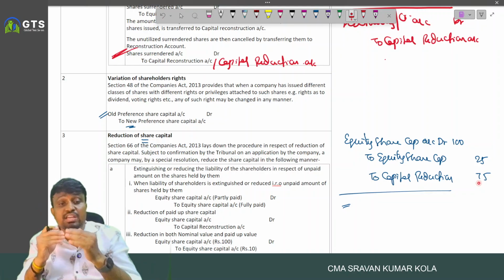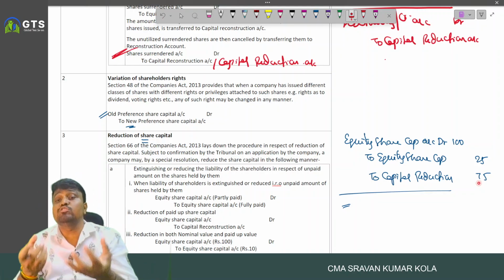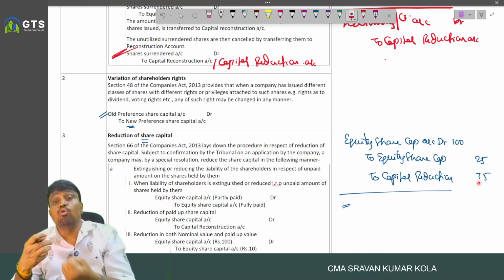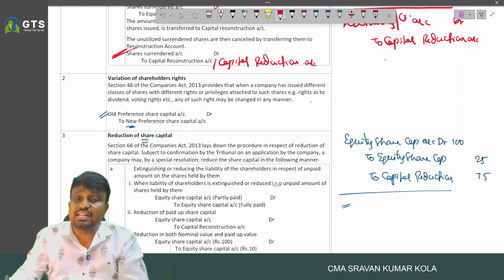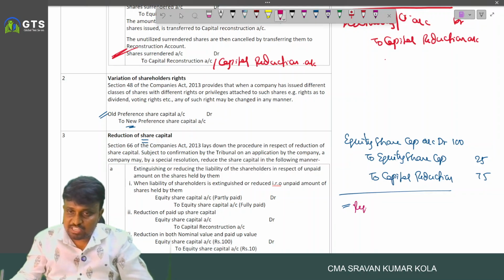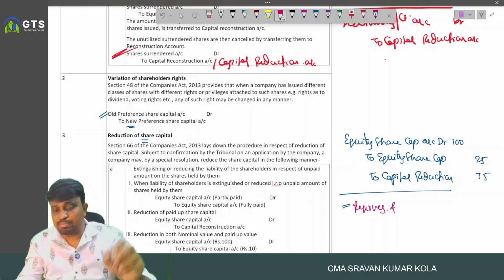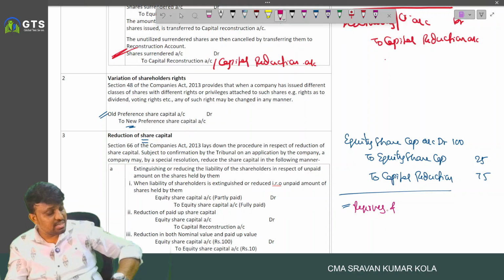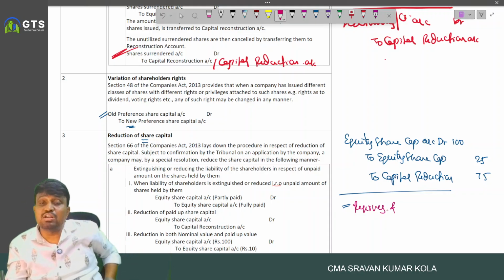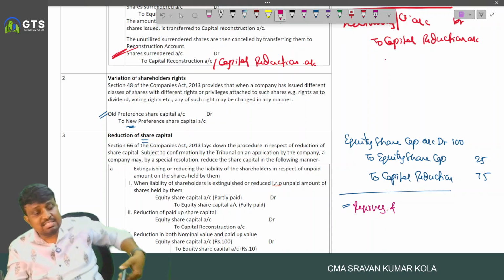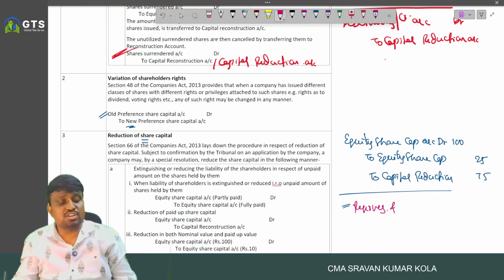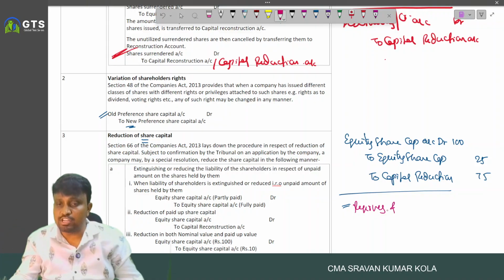For example, if the equity shareholders agreed to waive off their rights over the reserves and surplus, that reduction of reserves and surplus is transferred to capital reduction. Generally, reserves and surplus have what? Credit balance. So as those are reduced, that account is debited.